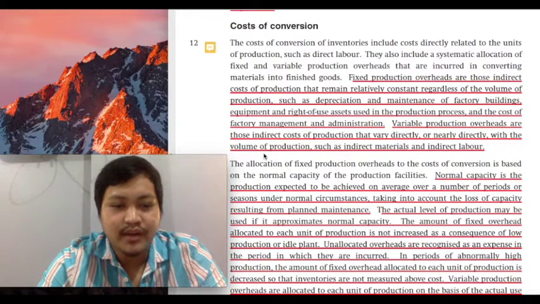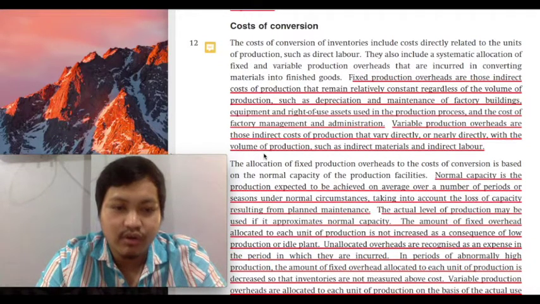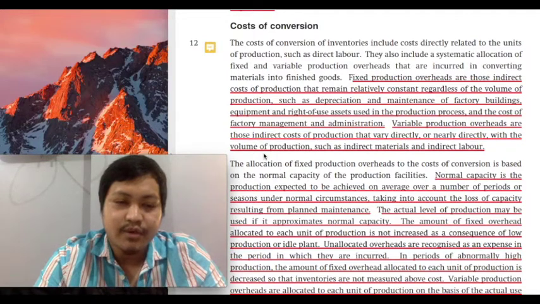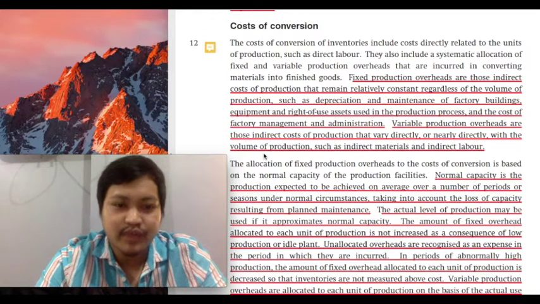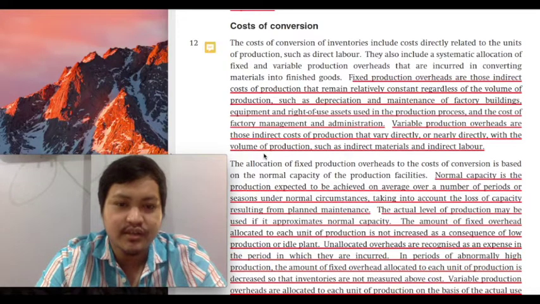Regardless of how many products you'll be able to produce within your factory building, class, the amount of rent that you will have to pay will generally be fixed or constant. Now, an example of your variable production overhead would again be the electricity, water, and other utilities that you will use in the production facility.